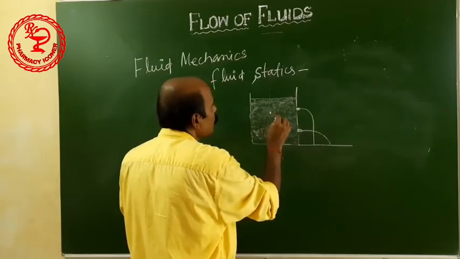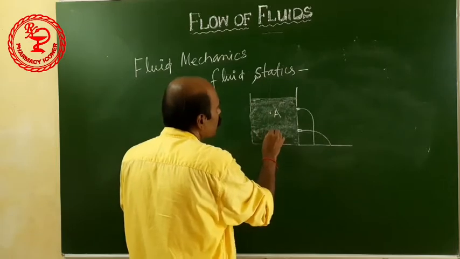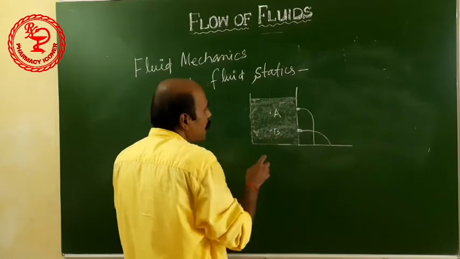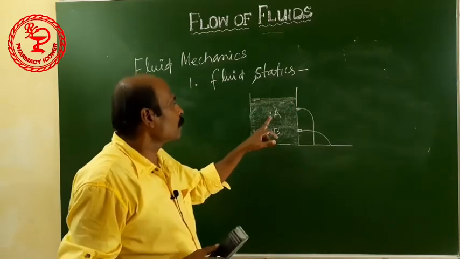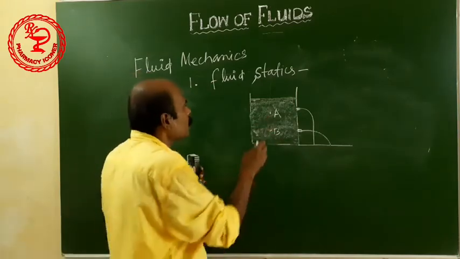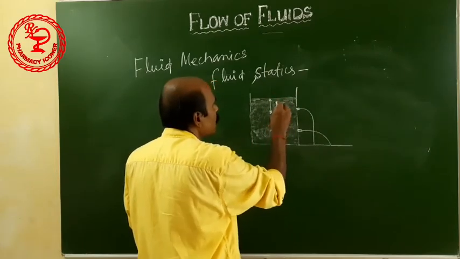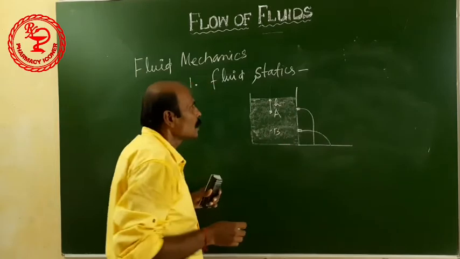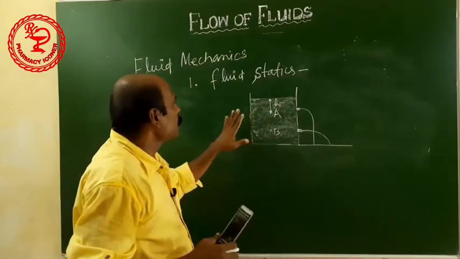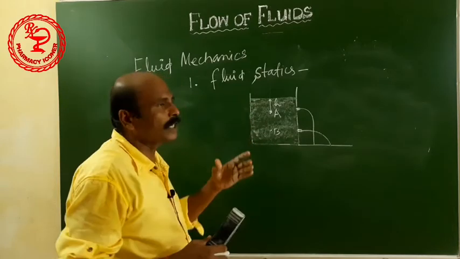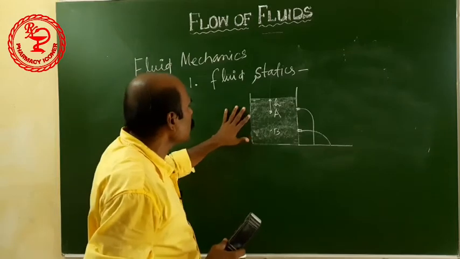Suppose this is point A. This is point B. So at point B, the pressure will be more than at point A. Now, if we consider this height H from the surface, what will be the pressure at point A? Here we will not consider the radius or diameter of the vessel.